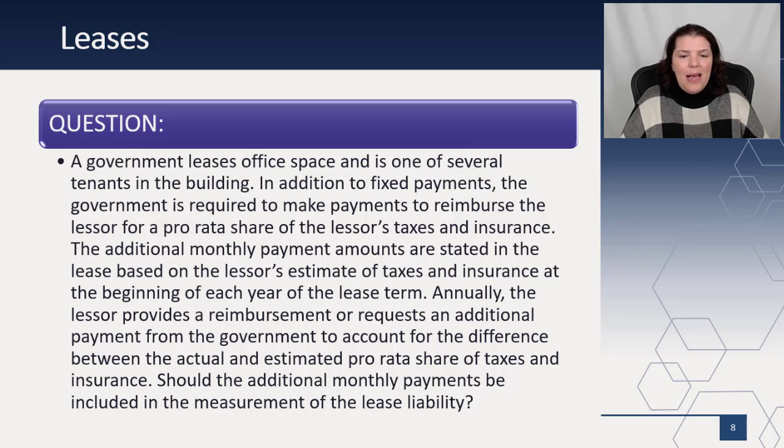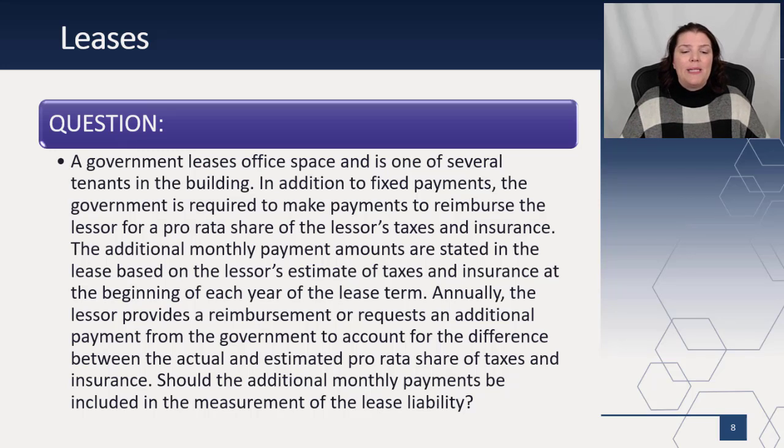Again, I love this. A lease, government leases office space and is one of several tenants in a building. In addition to fixed payments, the government is required to make payments to reimburse the lessor for its pro rata share of the lessor's taxes and insurance. The additional monthly payments are stated in the lease based on the estimate of taxes and insurance at the beginning of the year.